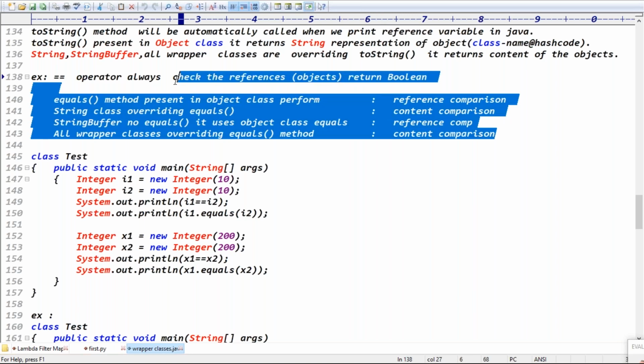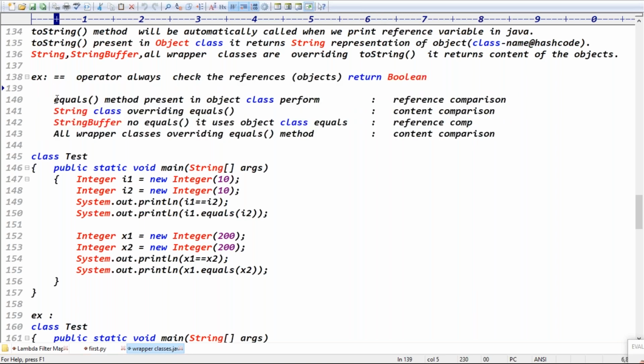These four statements are important. The equals method is basically from the Object class and performs reference comparison. The String class overrides it for content comparison. The StringBuffer class has no equals method, so it uses the Object class equals, reference comparison. All wrapper classes perform content comparison.